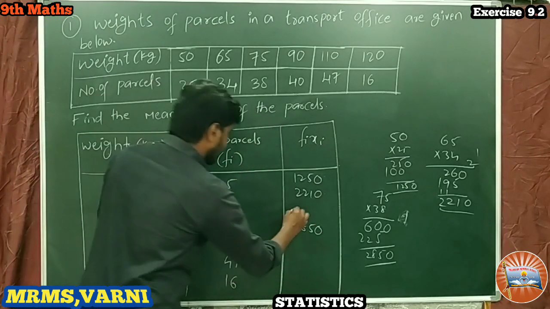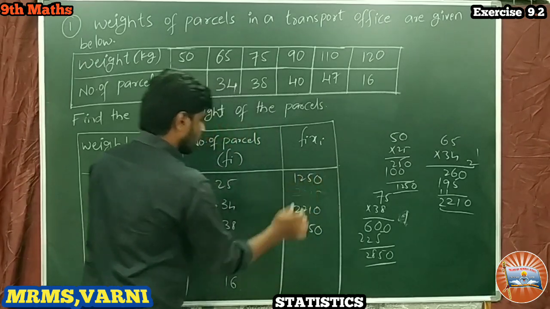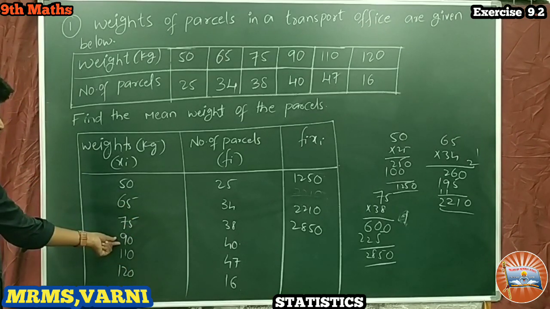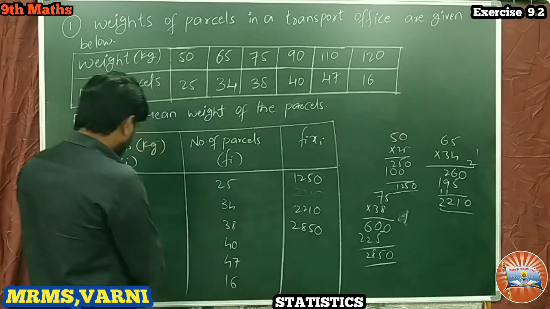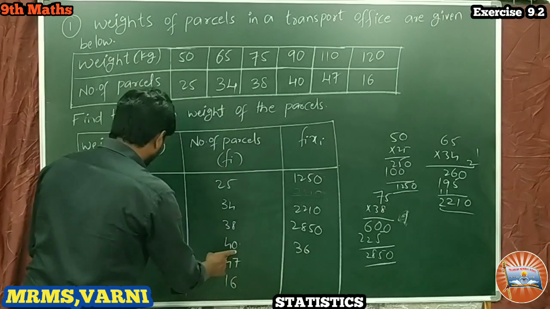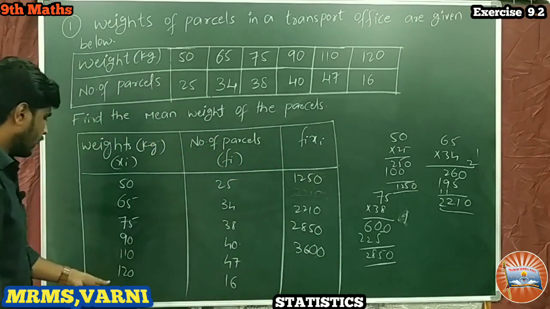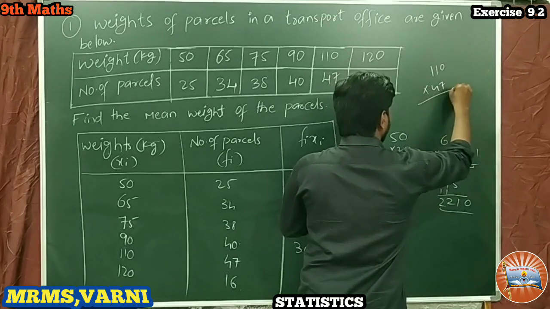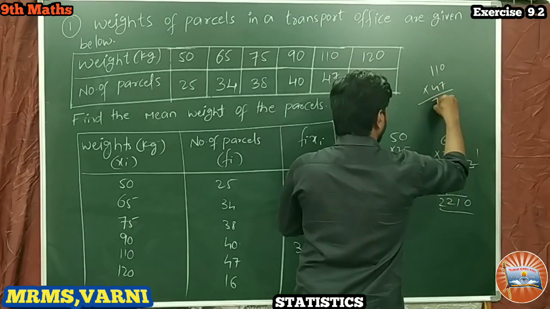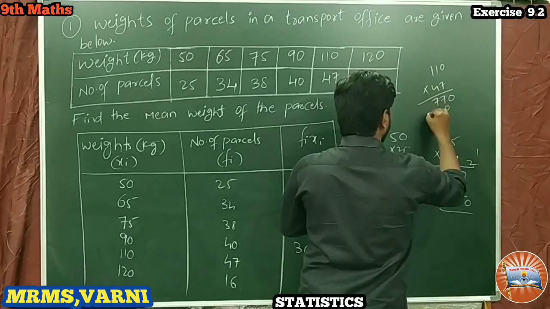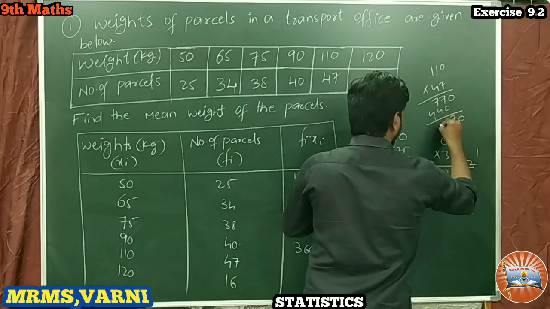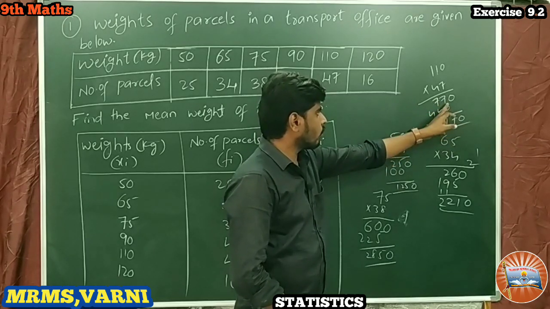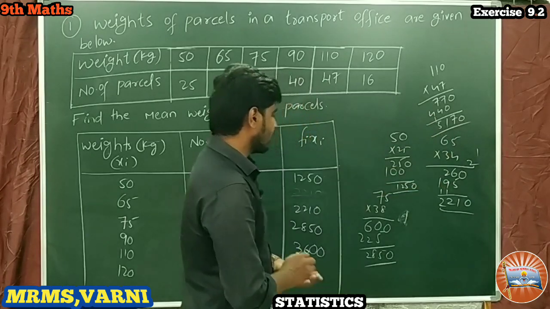Next, 90 into 40: 9 fours are 36 and two zeros as it is, so 3600. Next, 110 into 47, which is 5170.